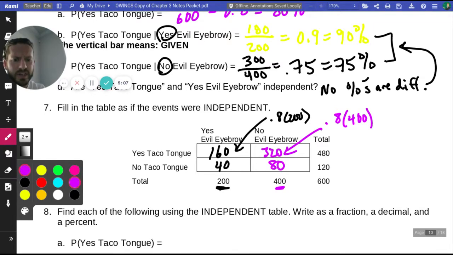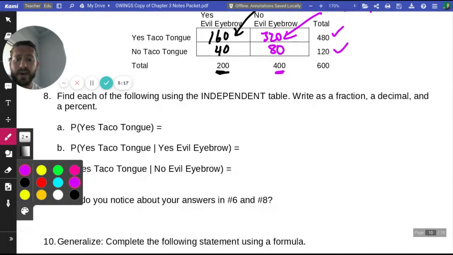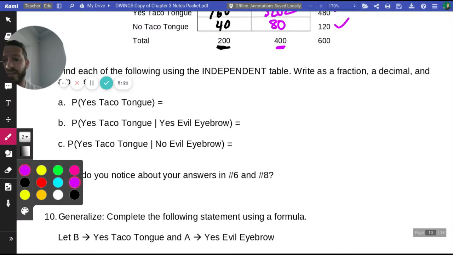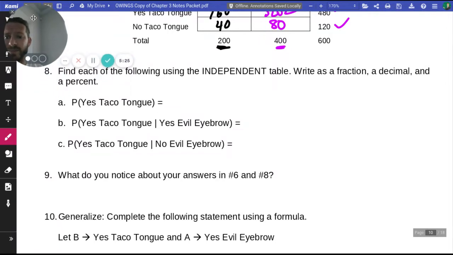And we can do a nice little check here. 160 plus 320, that gives us 480. 40 plus 80, 120. Looks like we did pretty good there. So now we want to double check, make sure it's independent. All 3 of these should be the same. All 3 of these, A, B, and C here.